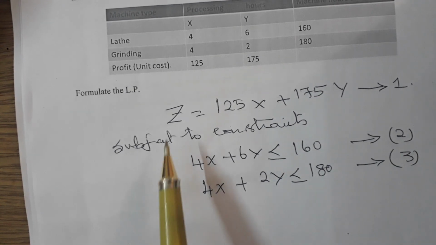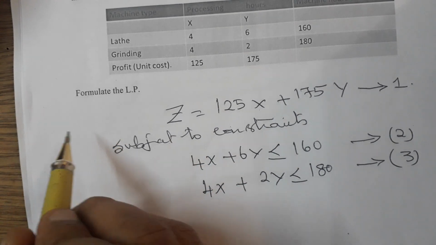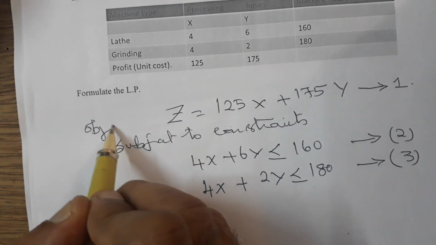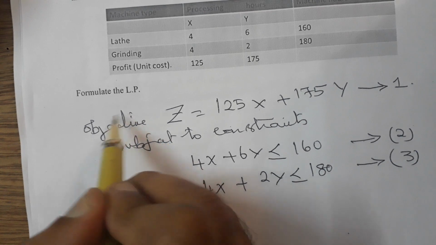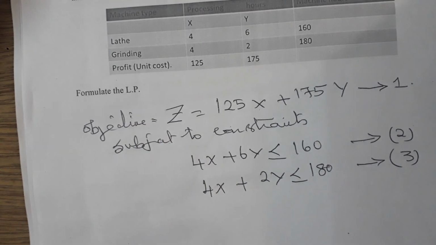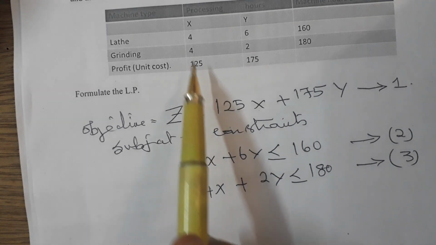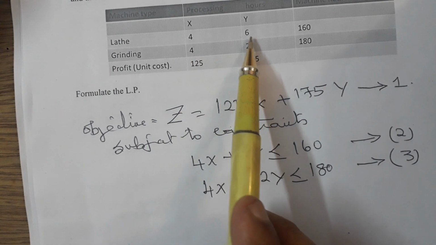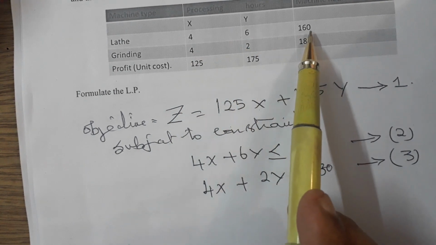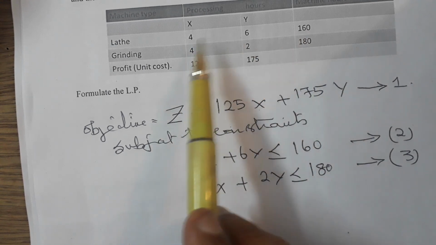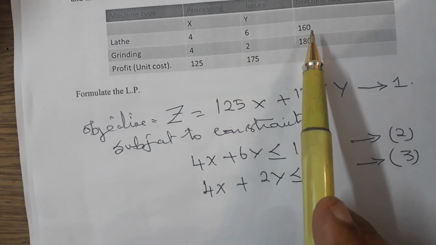The objective function is Z is equal to 125x plus 175y, subject to constraints 4x plus 6y less than or equal to 160. That means adding these two, you cannot produce more than 160.